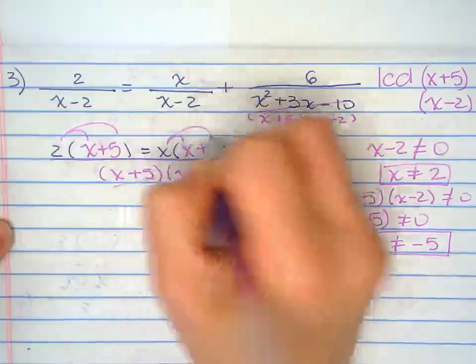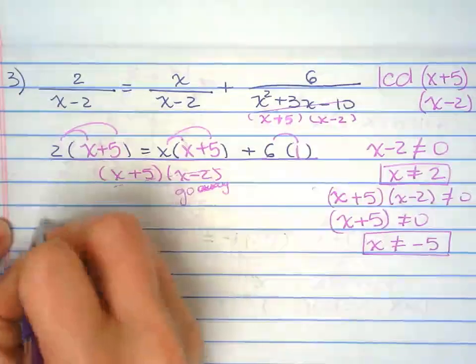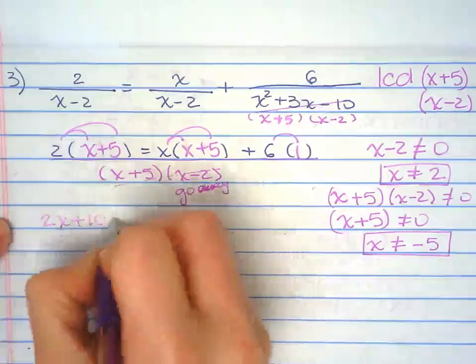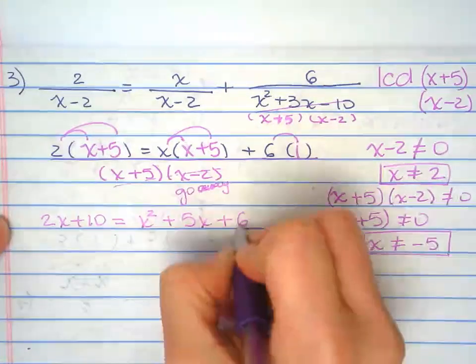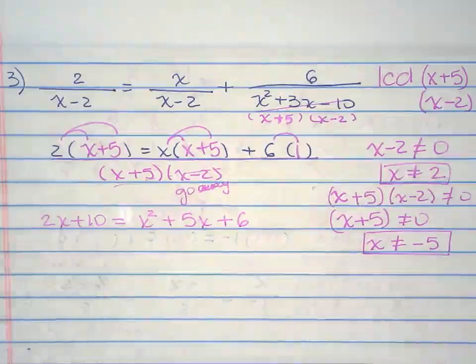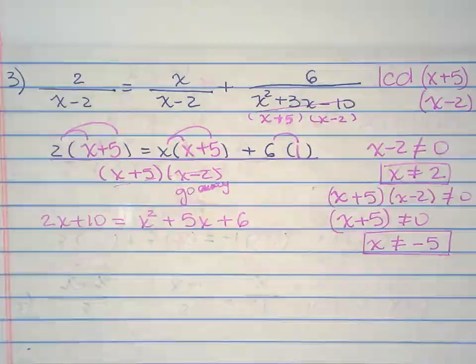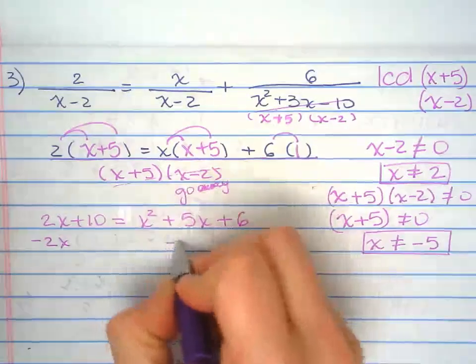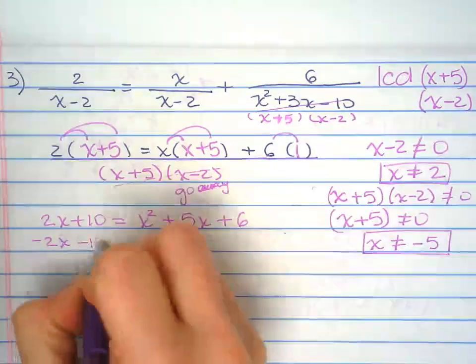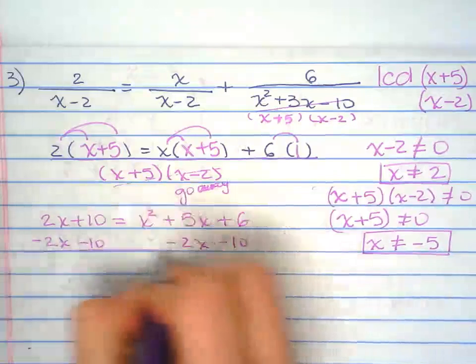Distribute. Oh, I got a quadratic equation right there. So I'm going to set it equal to 0 by doing minus 2x from both sides. Minus 10.